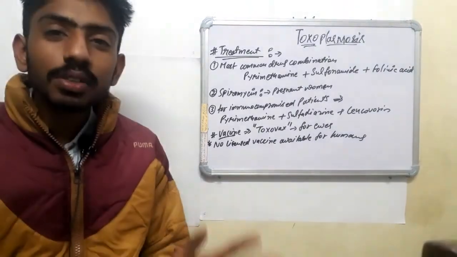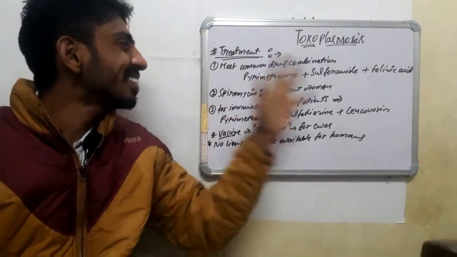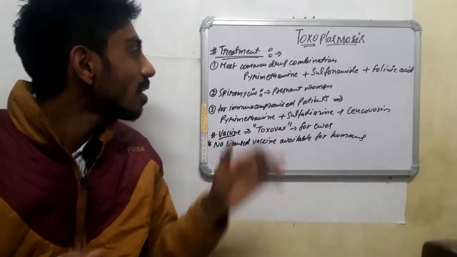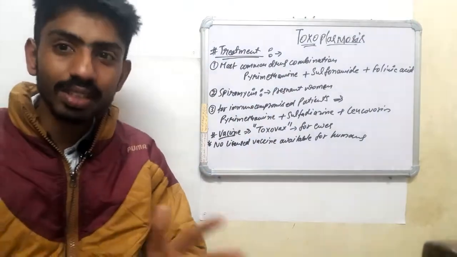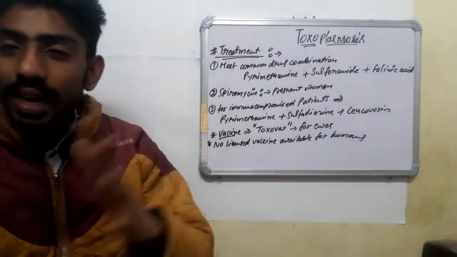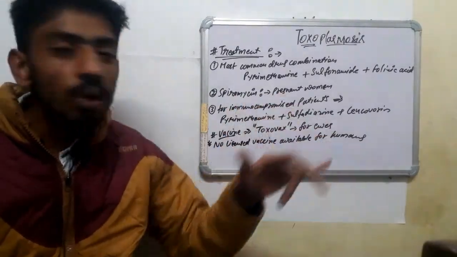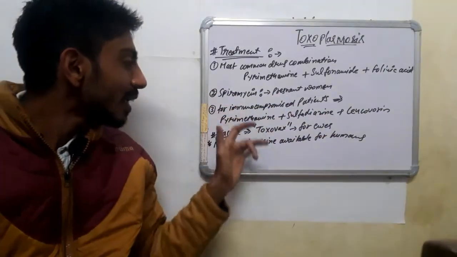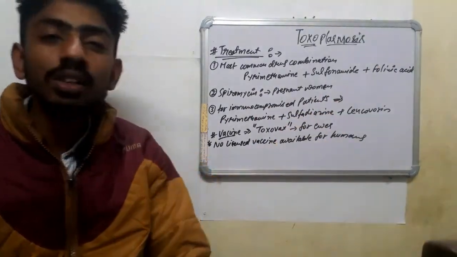Coming to the treatment of toxoplasmosis, the most common drug combination for general use is pyrimethamine plus sulfonamide plus folinic acid. For pregnant women we can use spiramycin, and for immunocompromised patients we can use pyrimethamine plus sulfadiazine plus leucovorin.